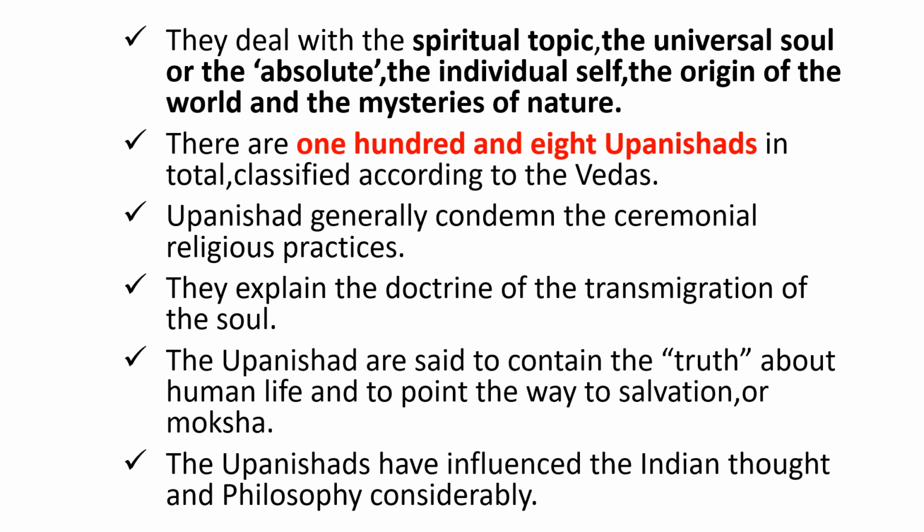They deal with spiritual topics: the universal soul or the absolute, the individual self, the origin of the world, and the mysteries of nature. There are 108 Upanishads in total, classified according to the Vedas. Upanishads generally contain the ceremonial religious practices. They explain the doctrine of the transmigration of the soul. The Upanishads are said to contain the truth about human life and to point the way to salvation or moksha. The Upanishads have influenced Indian thought and philosophy considerably.